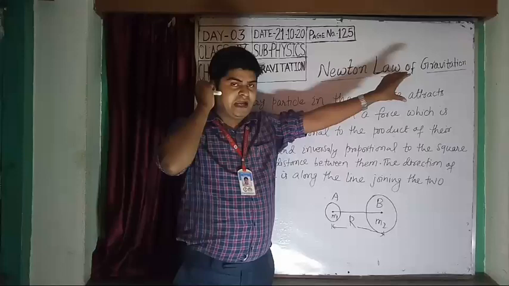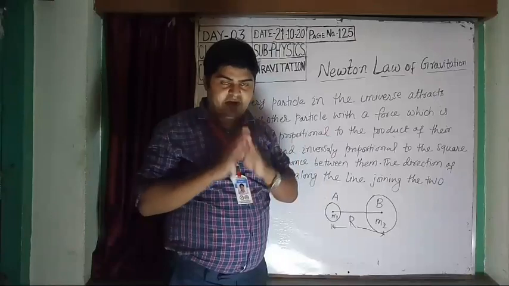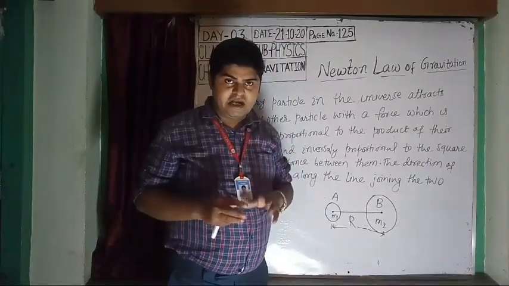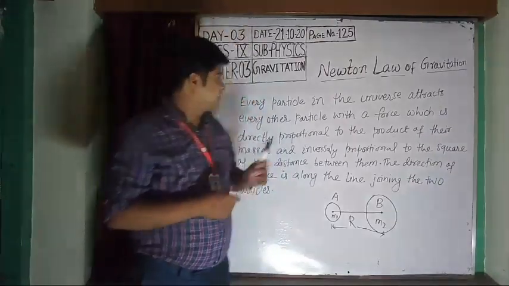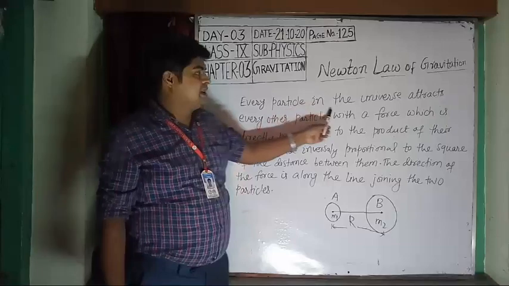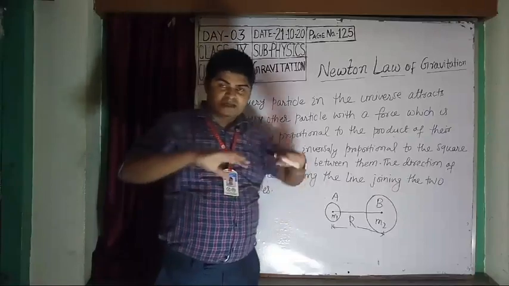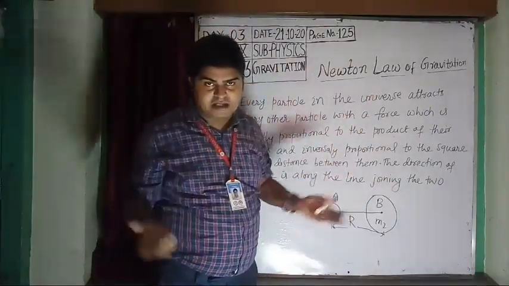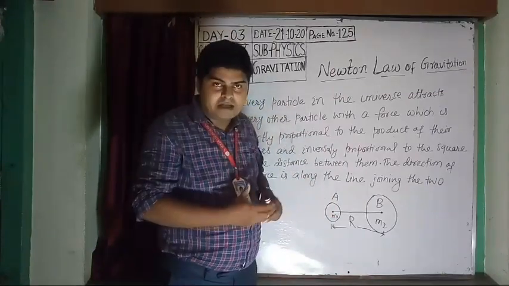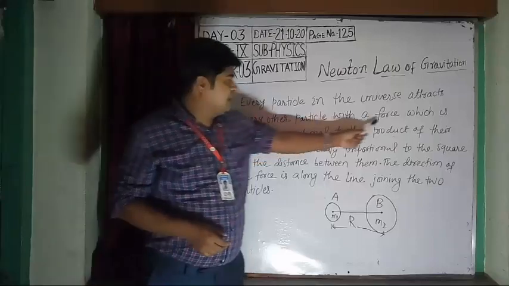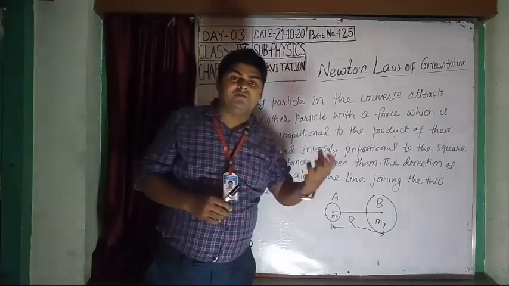Yesterday in day 2 I taught you that there is a force of attraction between two objects, and it depends upon the masses of these two objects. Here, every particle in the universe attracts every other particle with a force. That means in the universe there are so many particles, and every particle exerts a force on the other particles, with a force which is directly proportional to the product of their masses.